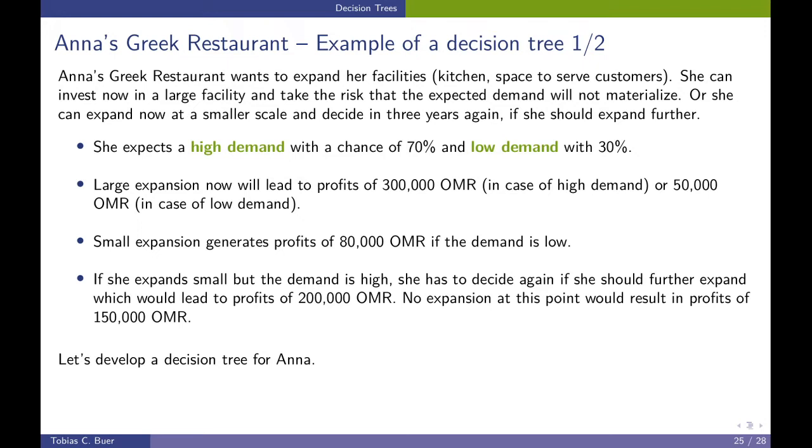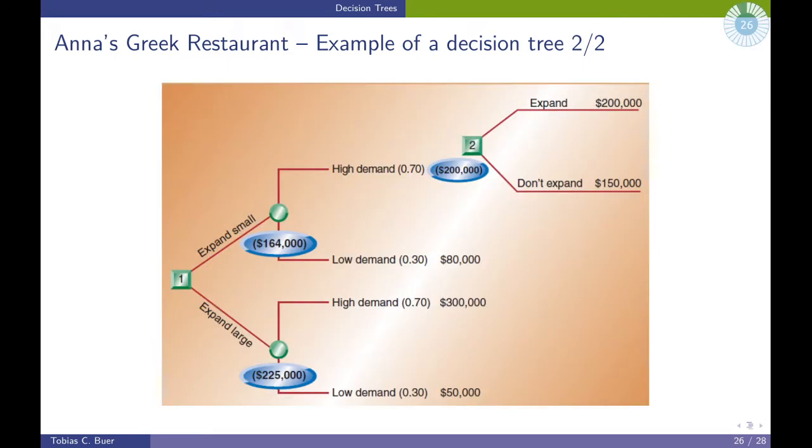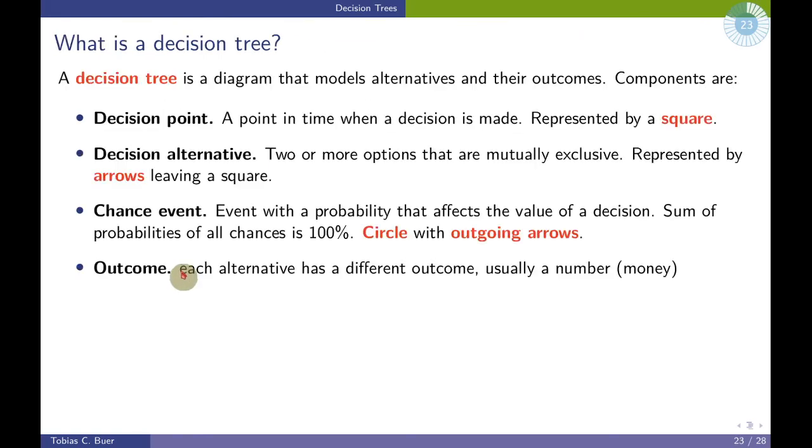Now let's try to draw a decision tree and formalize this decision situation. We start from left to right. The square represents a decision point.